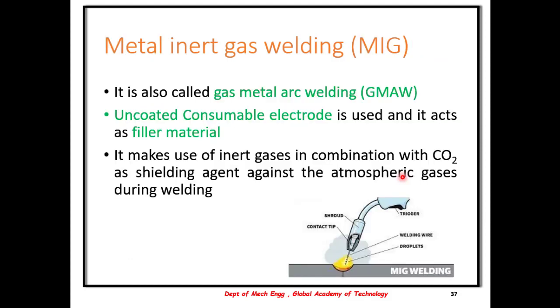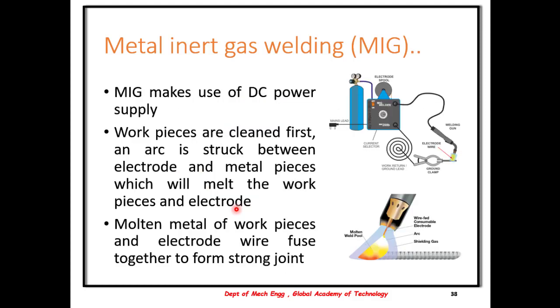The next process of welding is metal inert gas welding, or MIG. It is also called gas metal arc welding, where an uncoated consumable electrode is used. Again here in MIG welding, the electrode is consumed and it acts as a filler material. So just like the TIG welding, an inert gas in combination with CO2 is used as a shielding agent to protect the material from the atmospheric gases during the process of welding. Usually the MIG welding uses DC power supply.